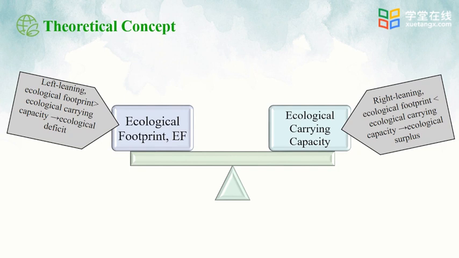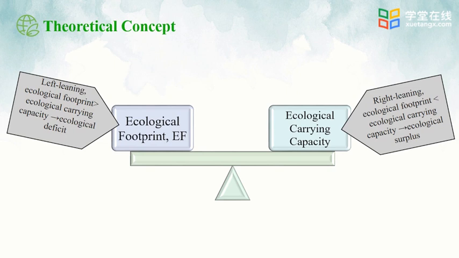When the ecological footprint of a region or a group of people exceeds its ecological carrying capacity, that means there is an ecological deficit. Ecological deficit refers to ecological footprint exceeding its ecological carrying capacity, and this region may have sustainability issues.